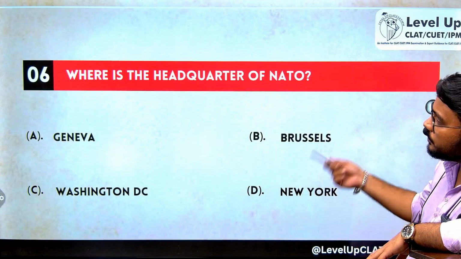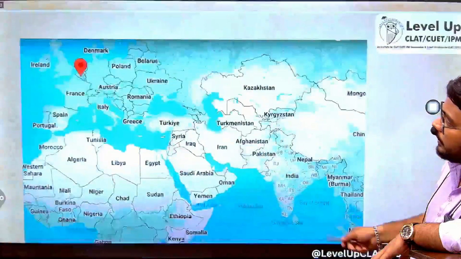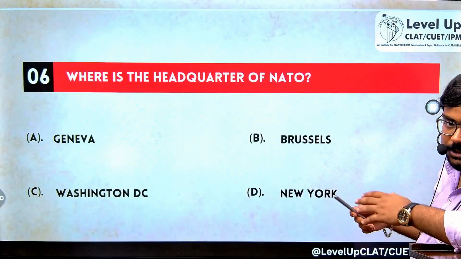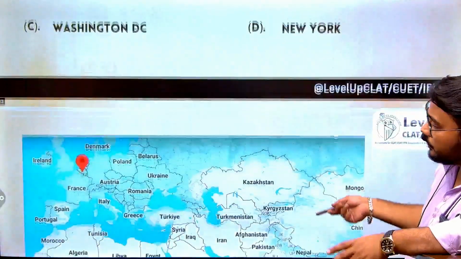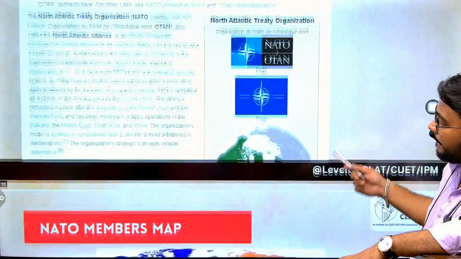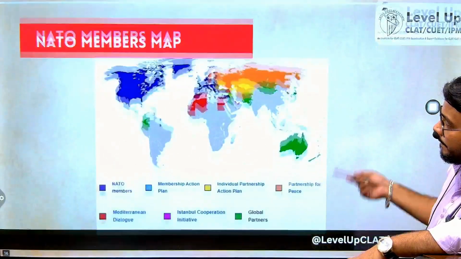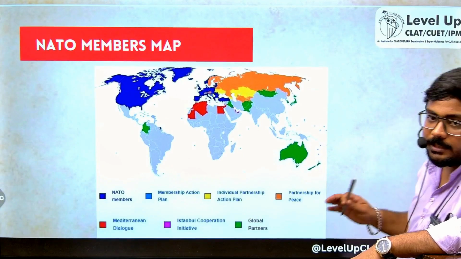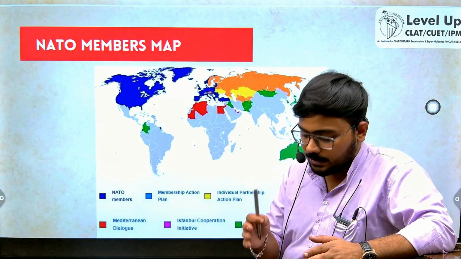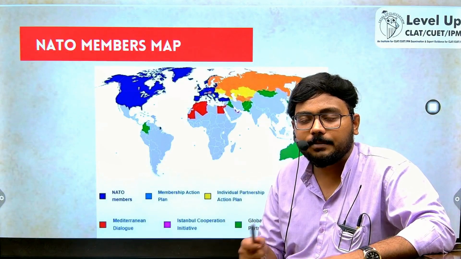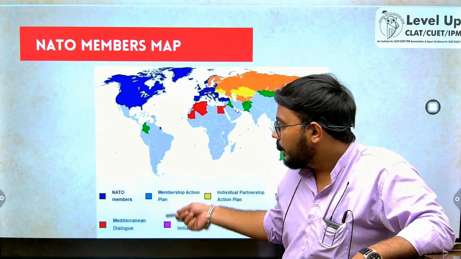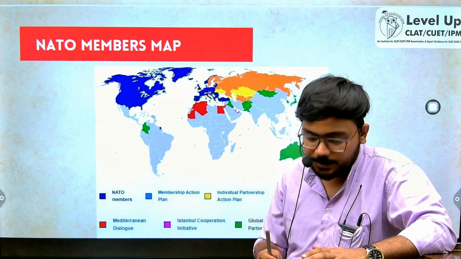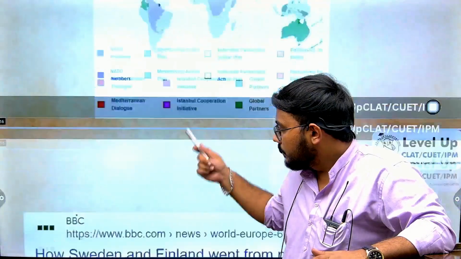NATO is quite in the news because of the Russia-Ukraine war. Ukraine was willing to join NATO, and in apprehension of this, Russia attacked Ukraine. So this is a map of the members of NATO. The latest addition to NATO was Sweden. Capital of Sweden is Stockholm. So the 32nd member of NATO is Sweden. And NATO is headed by the United States. It has a total of 32 countries. Headquarters in Brussels. Established in the year 1949.